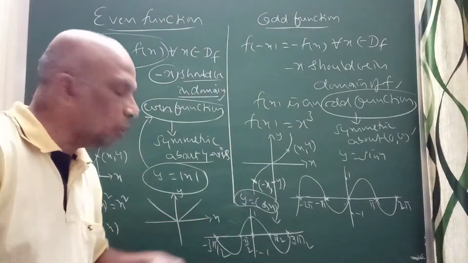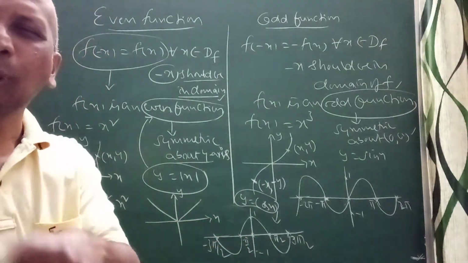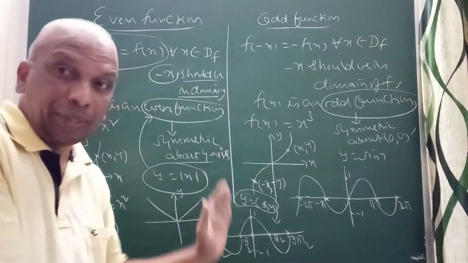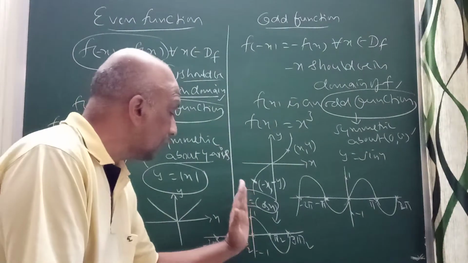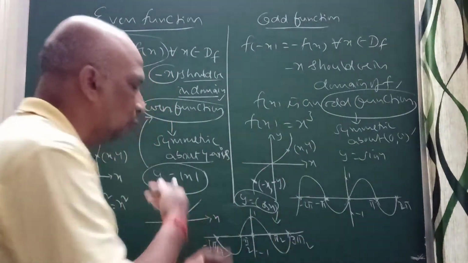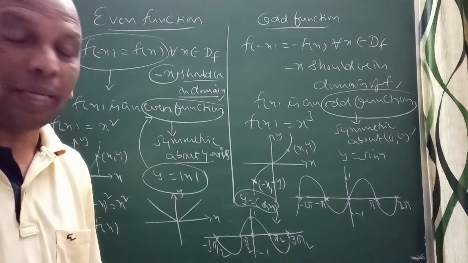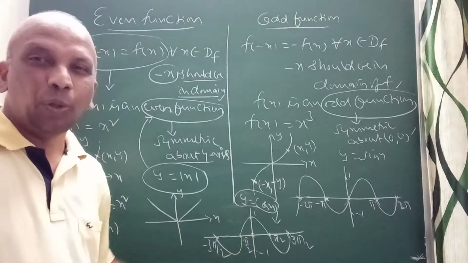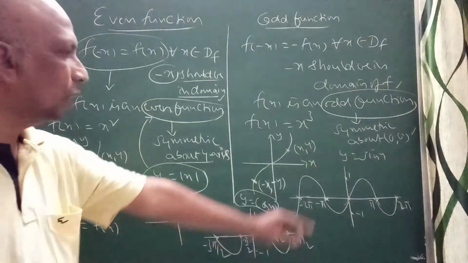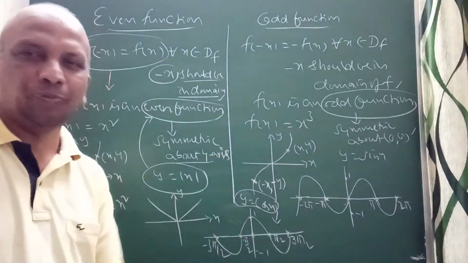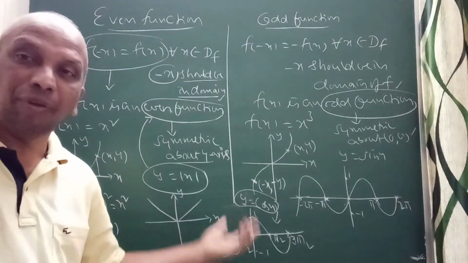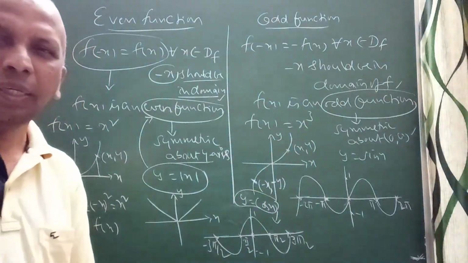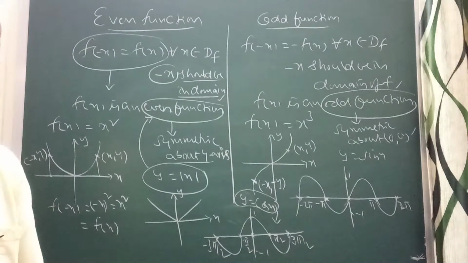If you take y equal to cos x, you can observe here. When I am talking about y equal to cos x, yes, it is symmetric with respect to the y-axis. You can fold on that. So this is cos x. This is an even function. Y equal to cos x is an even function. So you can see y equal to sin x is an odd function. Cos x and secant x are even functions. Sin x, cosec x, tan x and cot x are odd functions in the case of trigonometric functions.